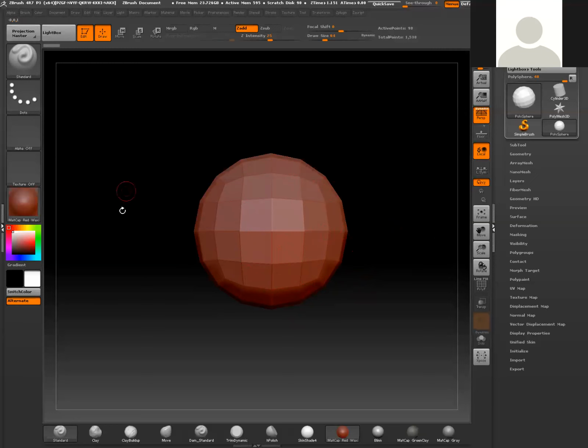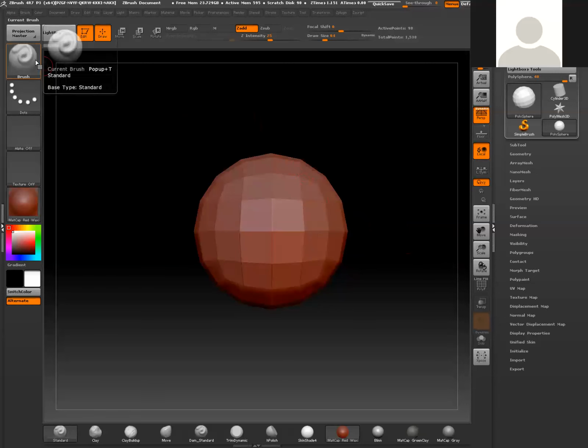Now let's go over real quick just some of the basic UI areas that you should be comfortable with. Now, granted, this really depends on what UI you're using. If you're using my UI that I provided you guys, it's going to be a little bit different, so I'll cover that a little bit later. In the meantime, let's stick with the defaults.